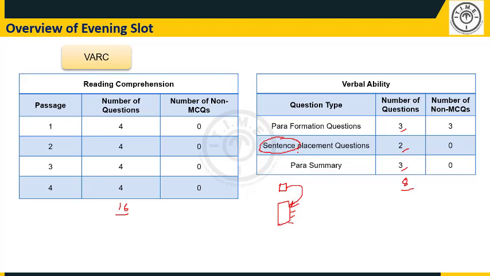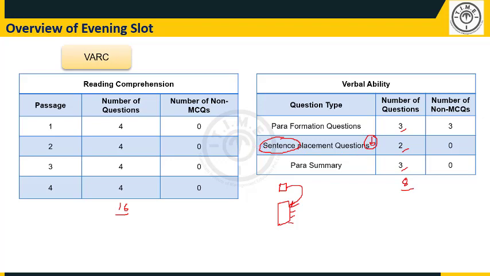Thankfully, while the new question type may have come as a surprise to students, it may have come as a pleasant surprise to many, because the difficulty level of this has not been very high. The difficulty level is something that is tackleable by the students, and therefore this new question type did not really turn out to be a bouncer for the students.